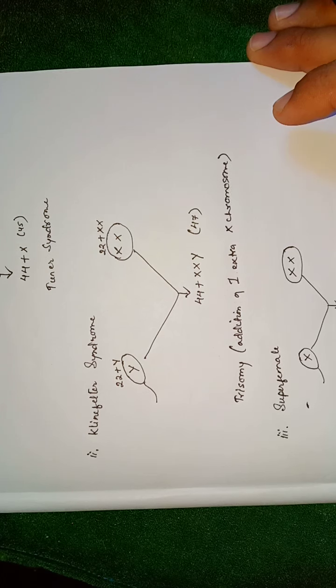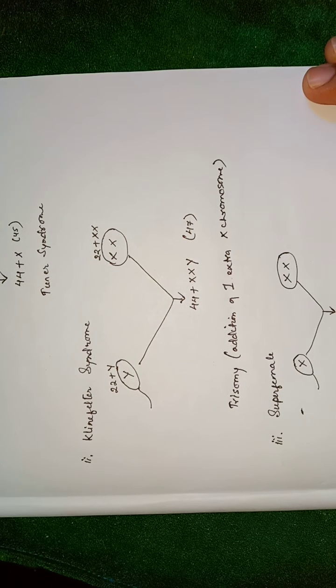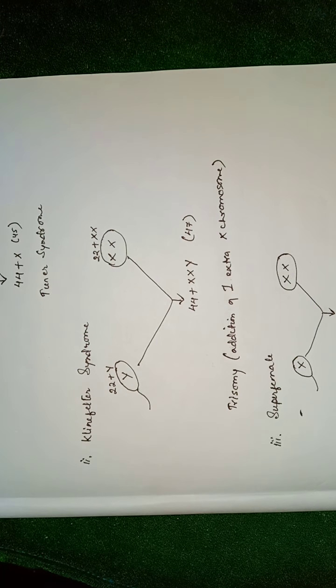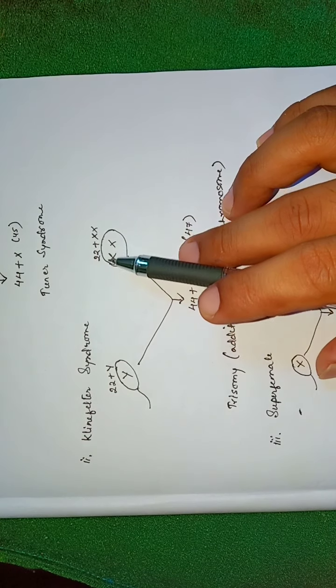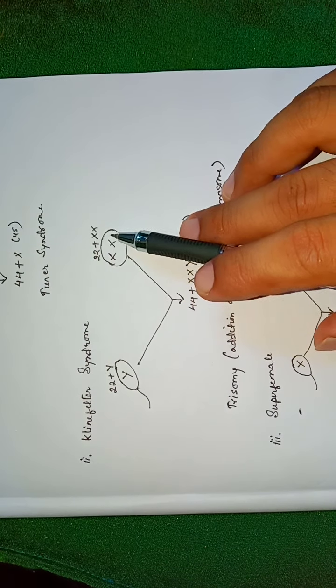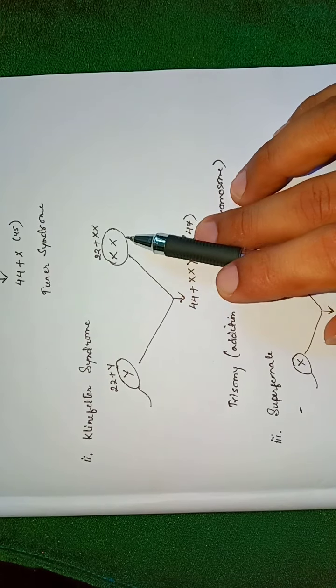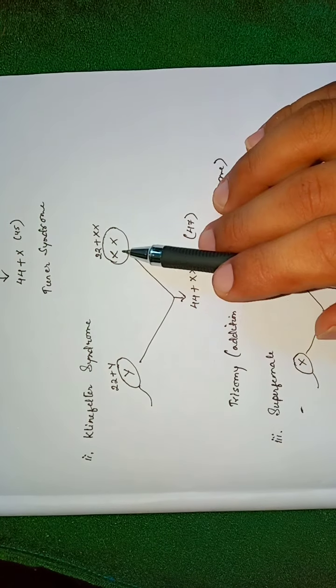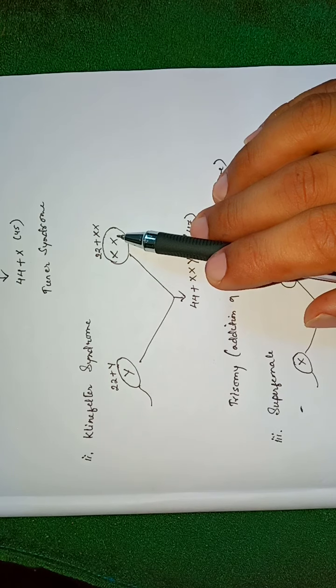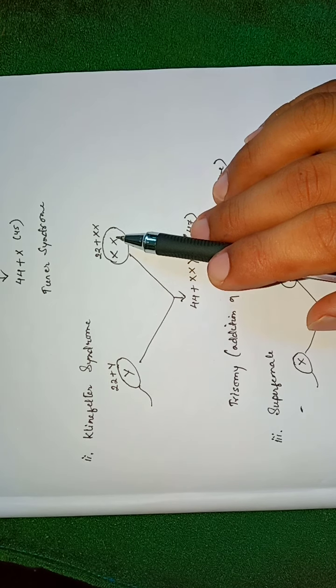The second one is Klinefelter syndrome. Klinefelter syndrome develops in males. In this case, the male possesses one extra X chromosome. This occurred due to non-disjunction of the sex chromosomes. Here, the Y is going to fertilize or fuse with the XX sex chromosomes of the female egg.